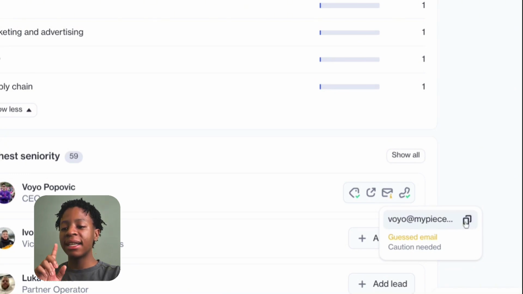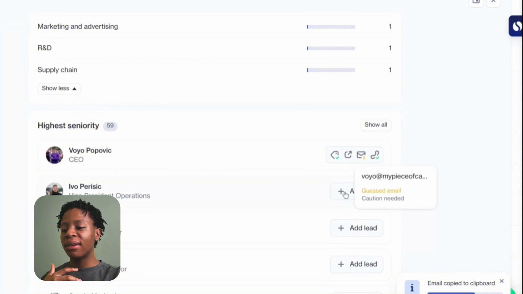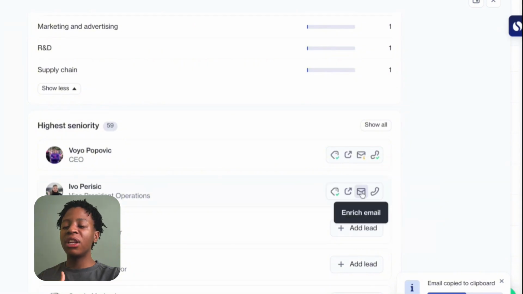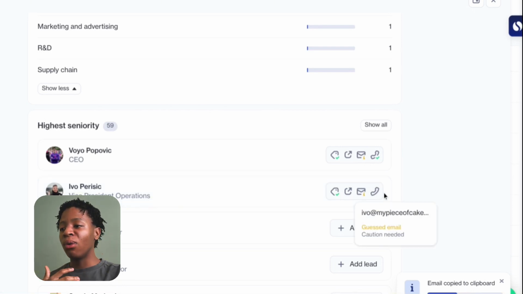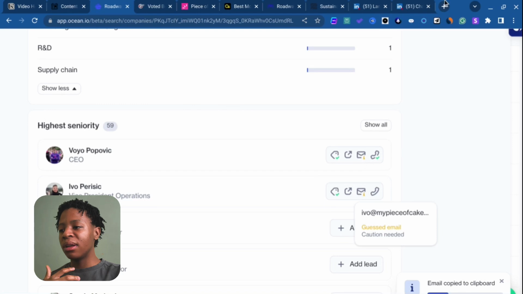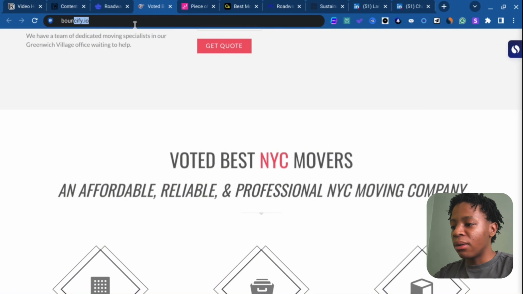Because as you can see, it says guessed email, caution needed. So in a sense, this email is not really that valid, right? And hopefully maybe with this one, it's going to give us a valid email. But I'm going to show you another additional tool that you can use to pre-qualify or verify the lead for you, right? So in this case, I'm generally just going to head over to this and search for a tool called Bounty.